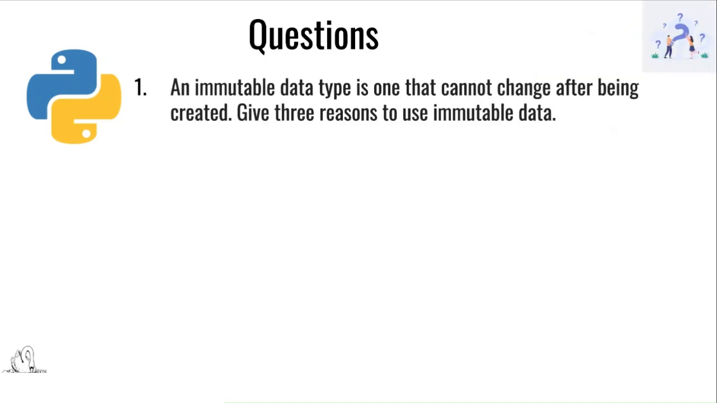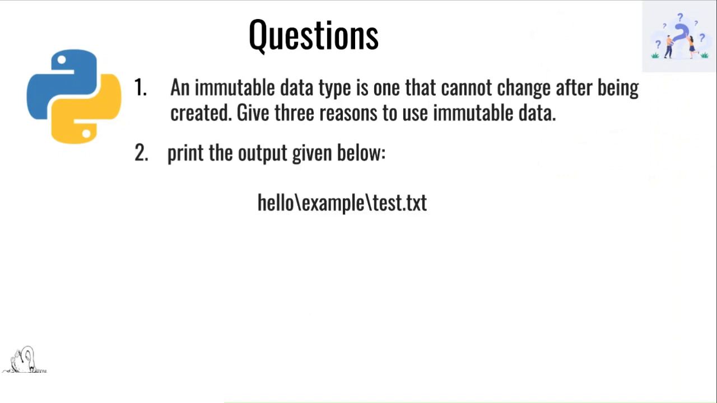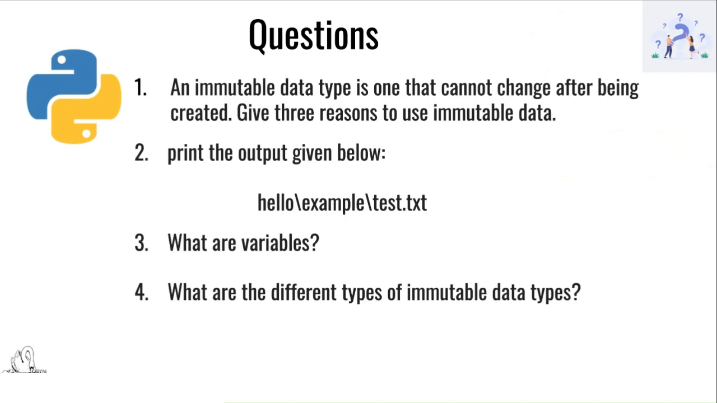Questions. An immutable data type is one that cannot change after being created. Give three reasons to use immutable data. Print the output given below: Hello slash example slash test.txt. What are variables? What are the different types of immutable data types?